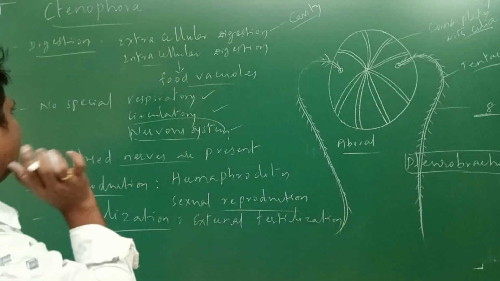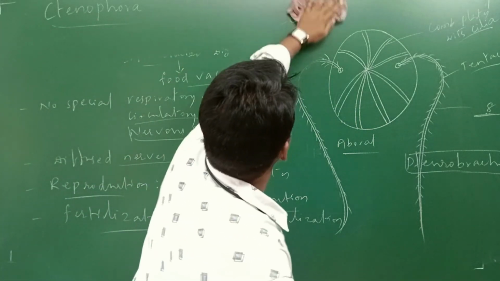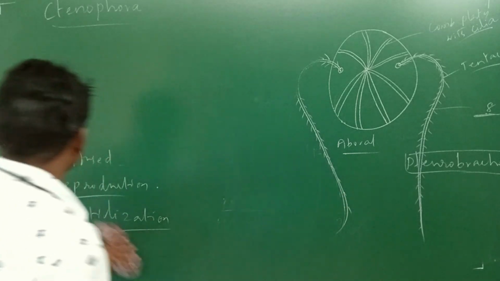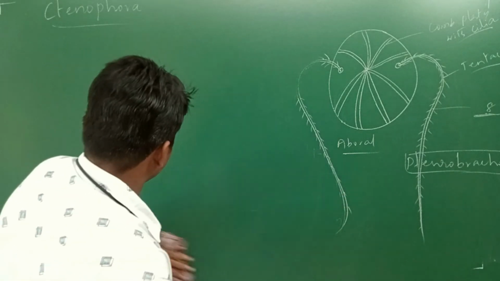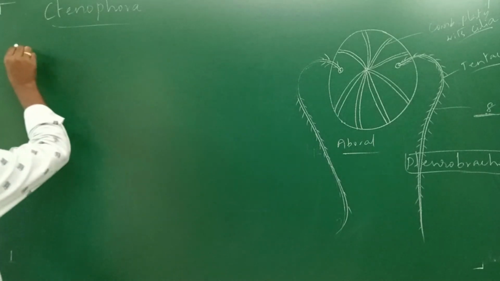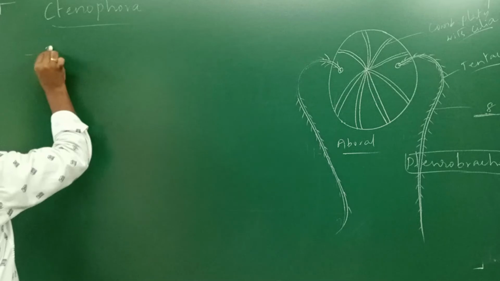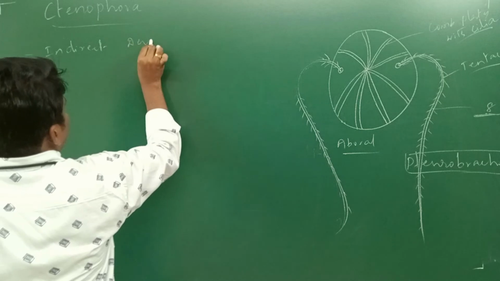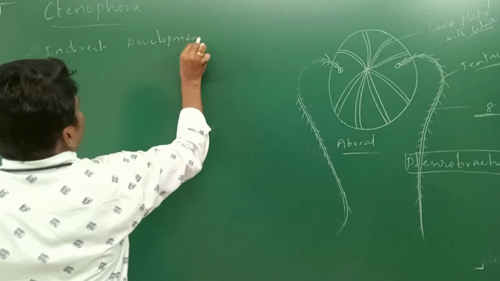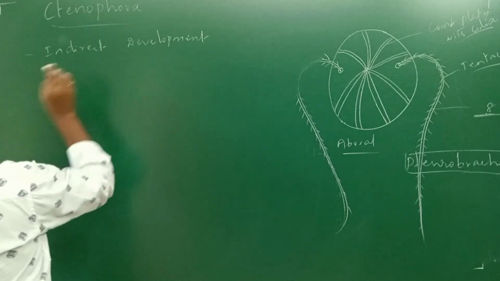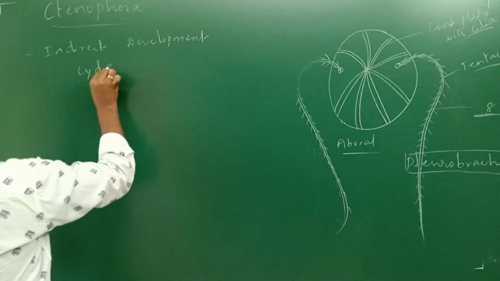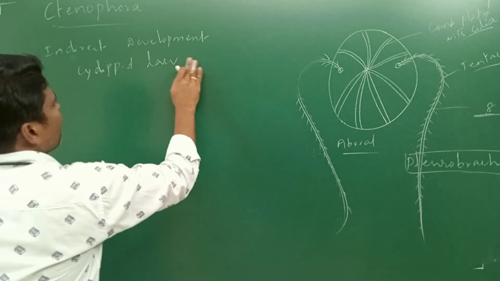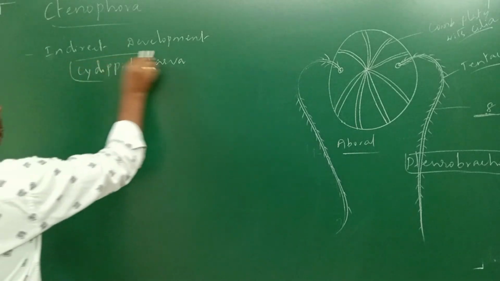Next, development is indirect development. In this, the larval form is the cydippid larva.